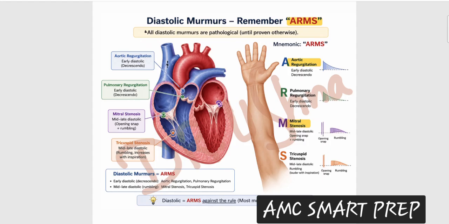So for all the murmurs you are learning, this was the basic murmur, aortic regurgitation. You do not need to mix the murmurs with other things. Aortic regurgitation loves to pair with pulmonary regurgitation, and mitral stenosis loves to pair with tricuspid stenosis. If you remember ARMS, you can correlate with the other murmurs as well. So aortic regurgitation, mitral stenosis, this is your diastolic murmur. That's it. Two murmurs done.